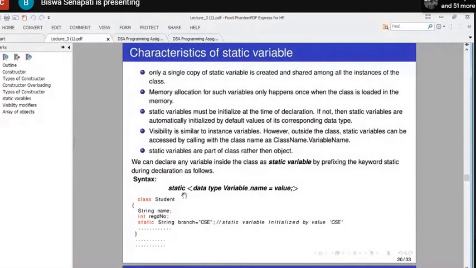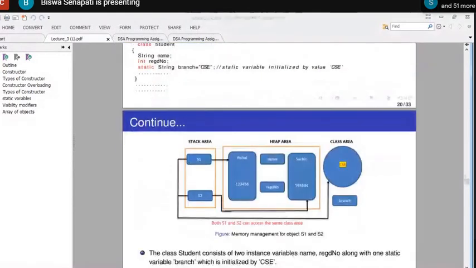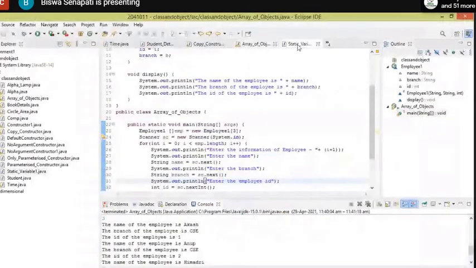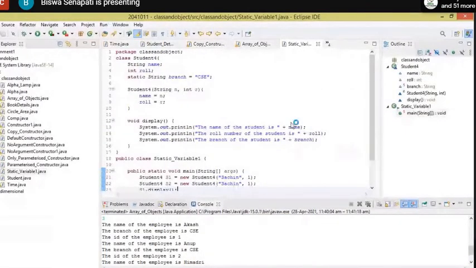How to declare a static variable? Just use the keyword static just before the variable or data type: static data type variable name equal to value. Let us go for one code based on the static variable. If you have doubt, then ask.